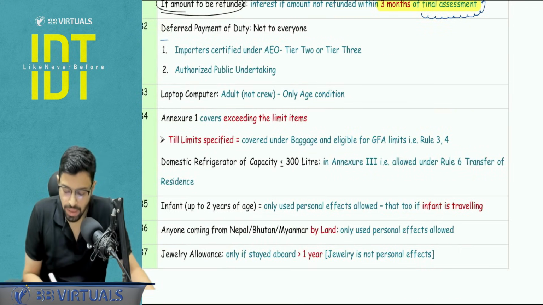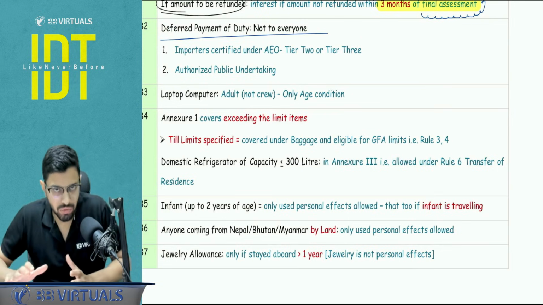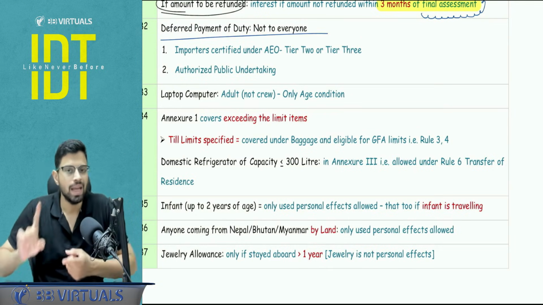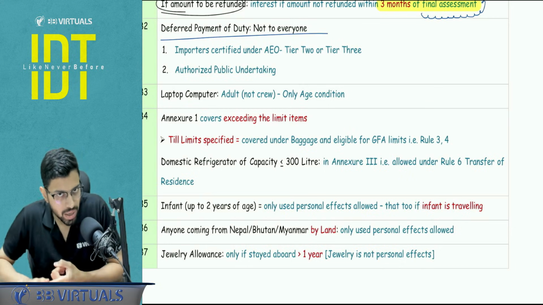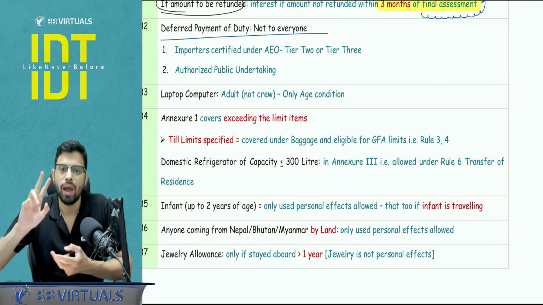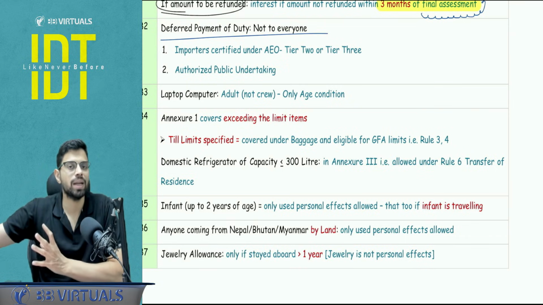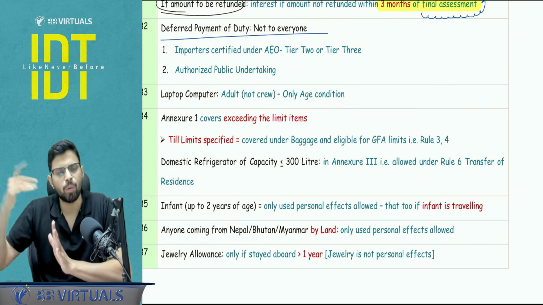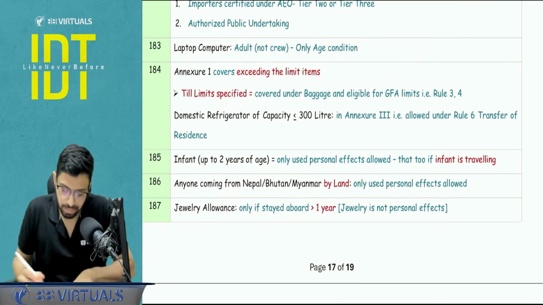Deferred duty, that is the deferred duty rules. It is also known as clear first, pay later. This is not for everyone. This is only for 2 categories of people: AEO program, that is authorized economic operator, importer certified under AEO tier 2 or tier 3, and authorized public undertaking. These both are basically to be approved by the International Directorate of Customs. Even if you're not able to remember the rest, at least these 2 points you need to quote.